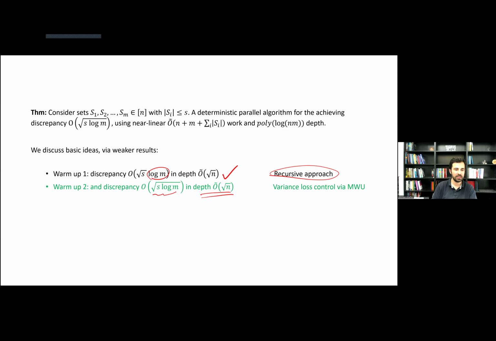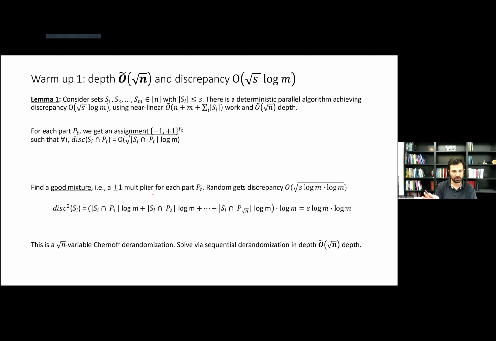Let's quickly have another look at the solution that we just discussed. There were two places where we lost log m when looking at discrepancy squared. One was the solution from each part, and one was in the mixture. So each of them was a log of m in the discrepancy squared, and I have two of these. That's the problem. If you look at each of these two, each of them is optimal for the problem that they're trying to solve, so I cannot avoid that. Some set will have such a loss.